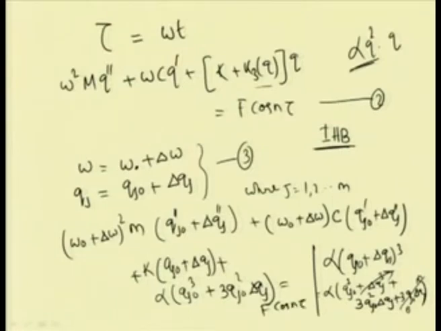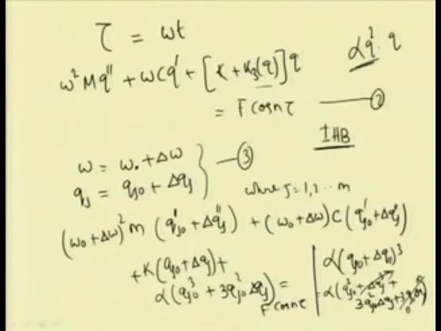Now we already know that if q j 0 is the present state of this system, then it will satisfy the governing equation, or equation 2, as omega 0 and q j 0 are the current state of the system. If it is satisfying this equation, then omega 0 square m into q j double dash plus omega 0 c into q j dash plus k into q j 0 plus alpha into q j 0 cube will be equal to f cos n tau.